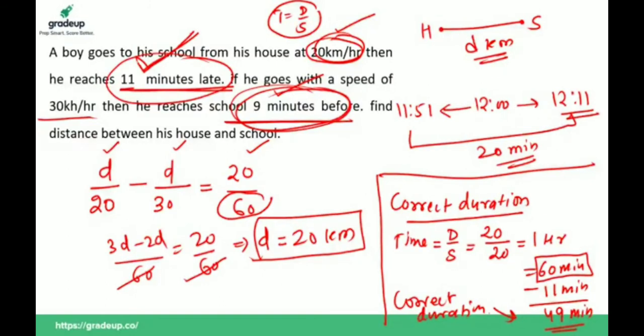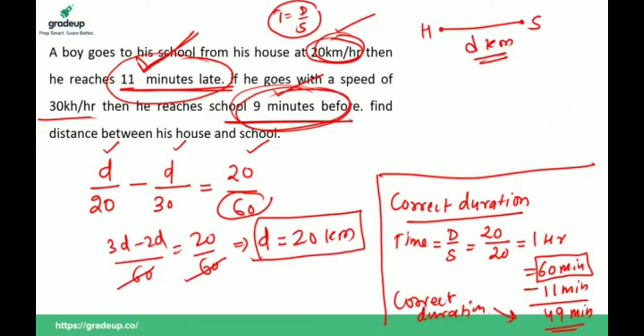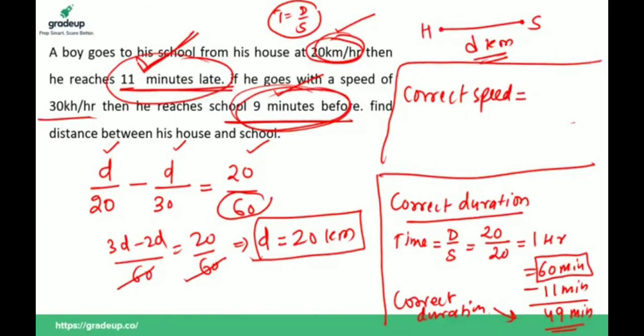If in this question you are asked to find the correct speed he should maintain to reach school at scheduled time, then what will you do?